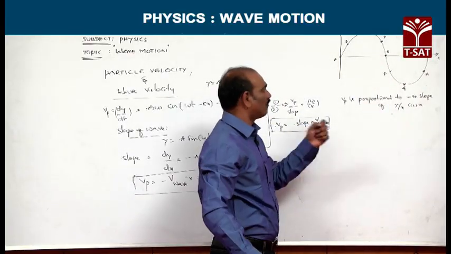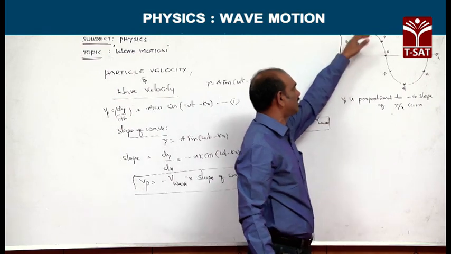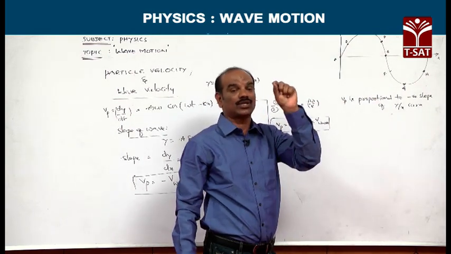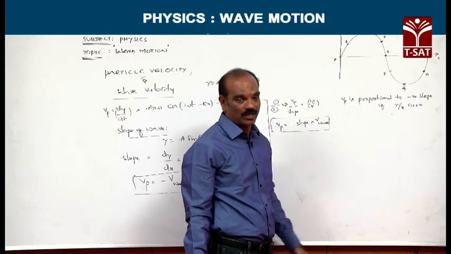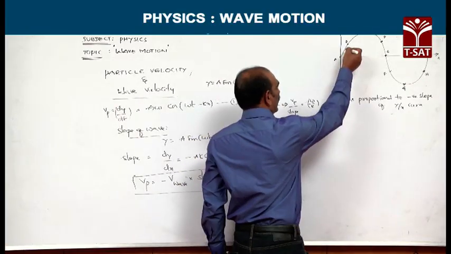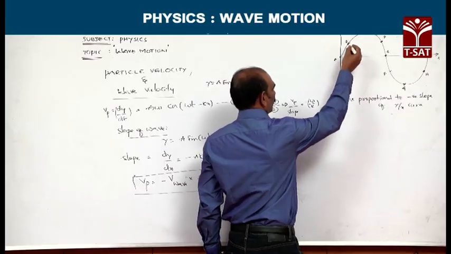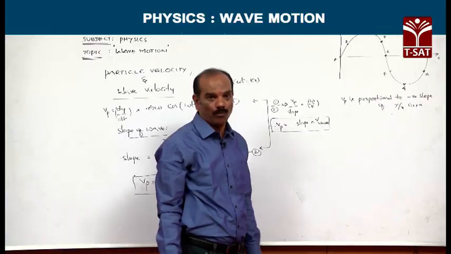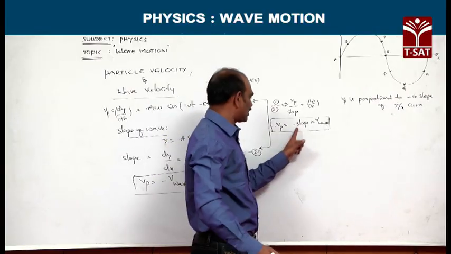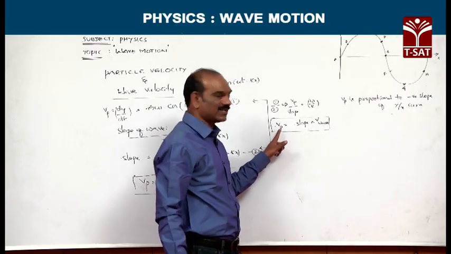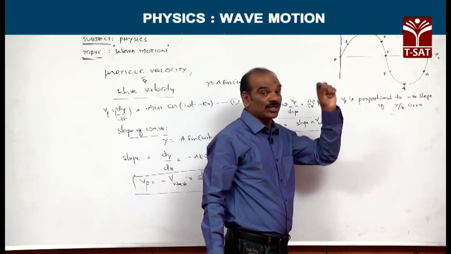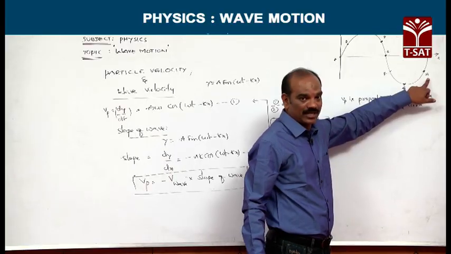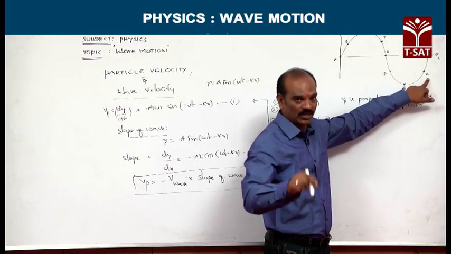In this wave, the various particles are A, B, C, D, F, G, H, etc. Now, we want to know the direction of propagation of particles. For particles B and H, they have positive slopes. Slope is positive, velocity is negative. Therefore, the direction of motion of particles B and H is, as it is negative, downward.